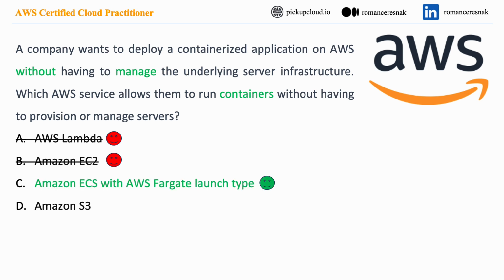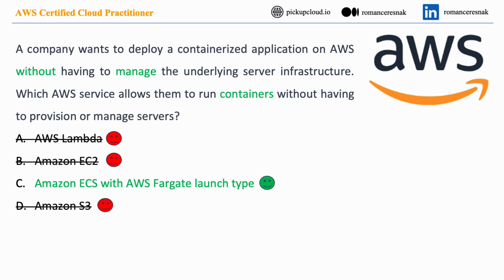Option D, Amazon S3, Simple Storage Service, is an object storage service designed for storing and retrieving any amount of data from anywhere on the web. It is highly durable, available, and scalable, making it suitable for backup and recovery, data archiving, and web-scale applications. However, S3 does not have the capability to run or orchestrate containerized applications, as it is purely a storage service, not a compute or container management service. We can mark option D as incorrect option.